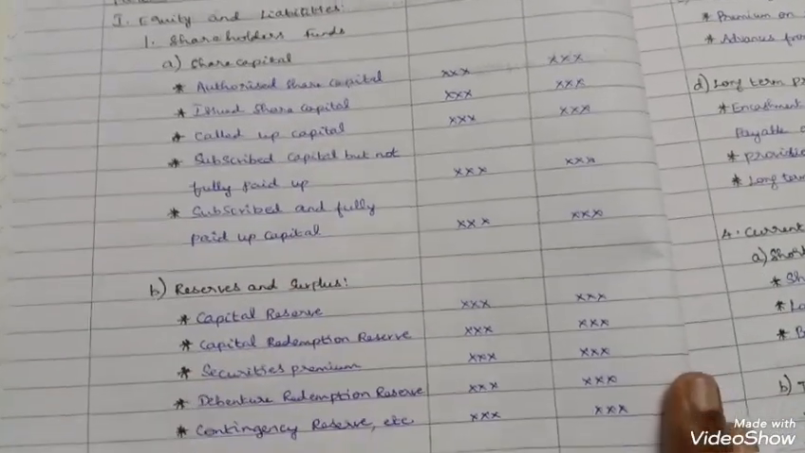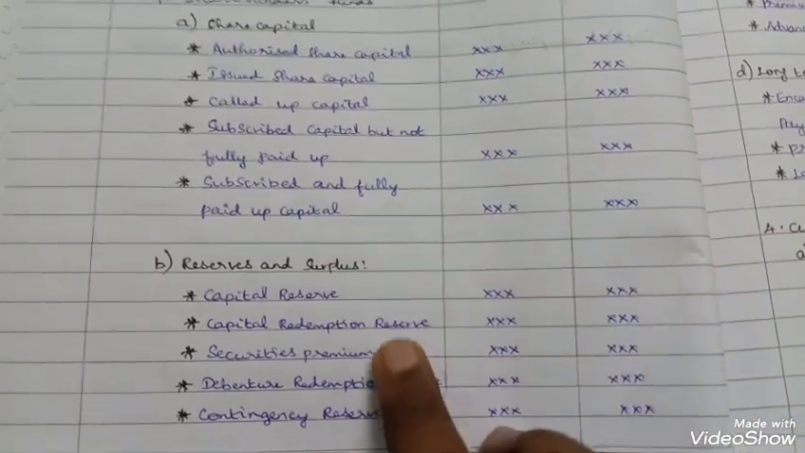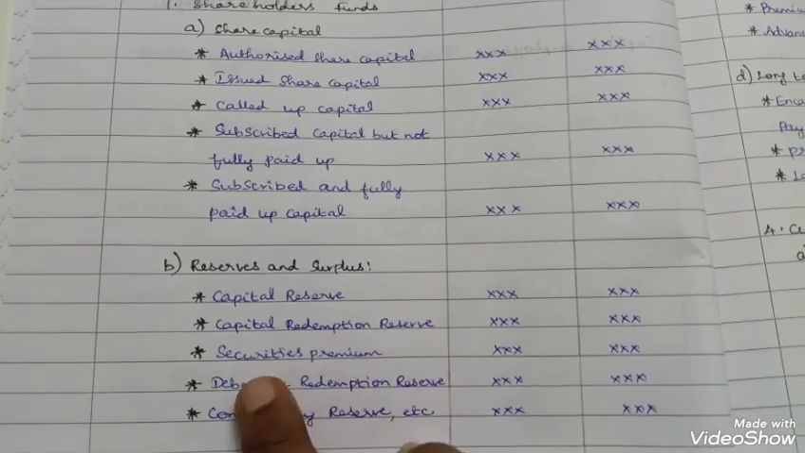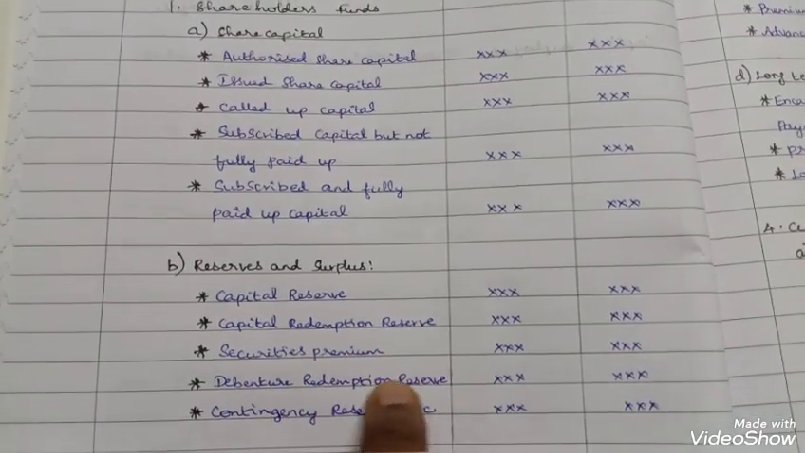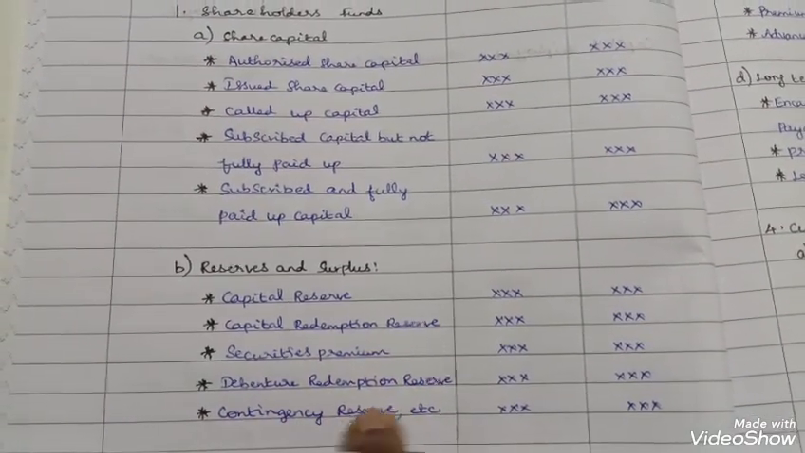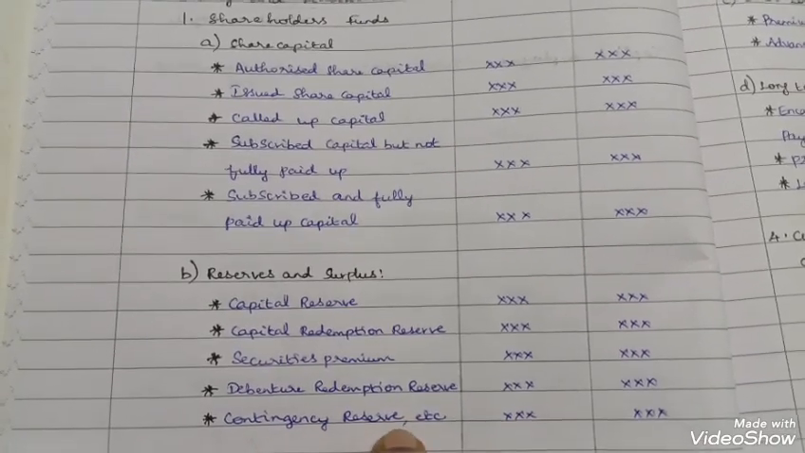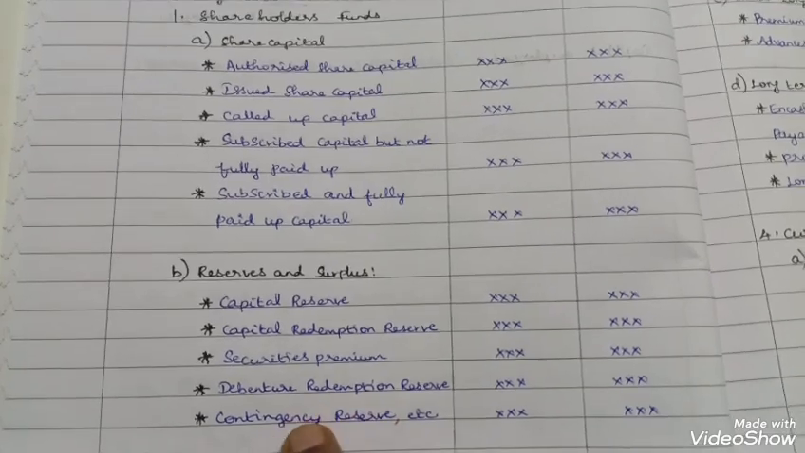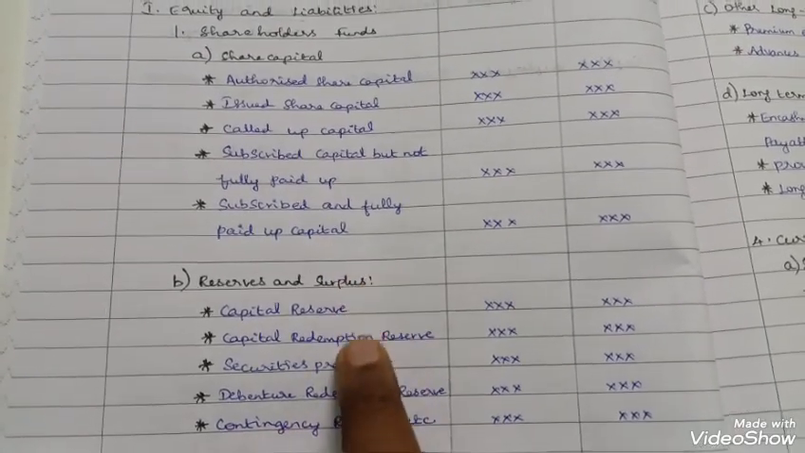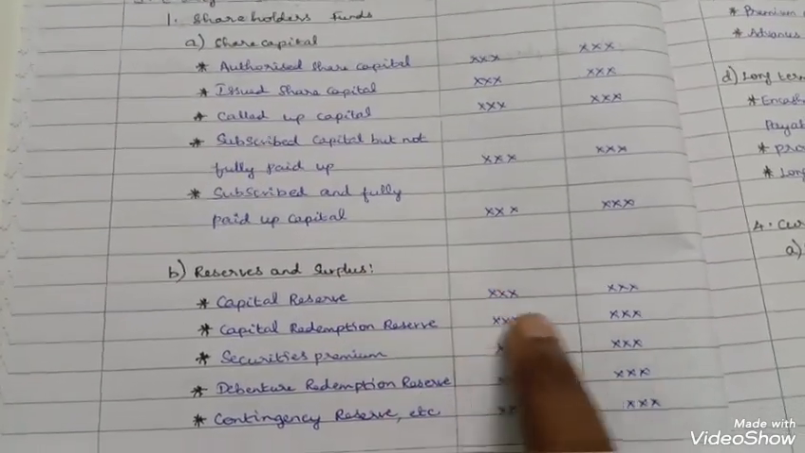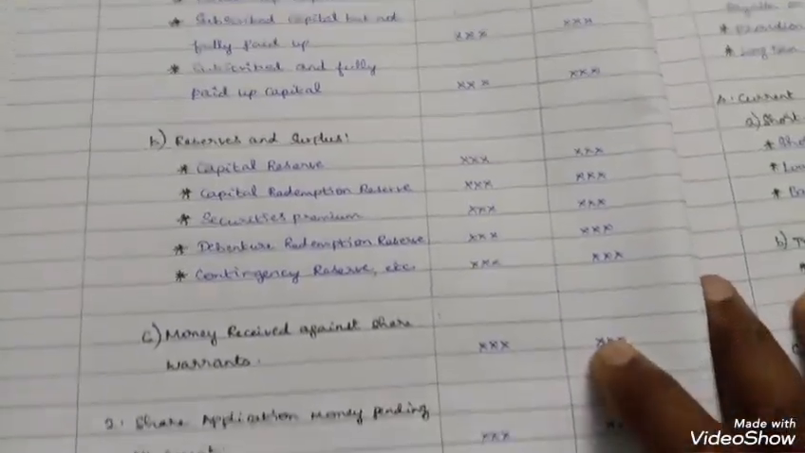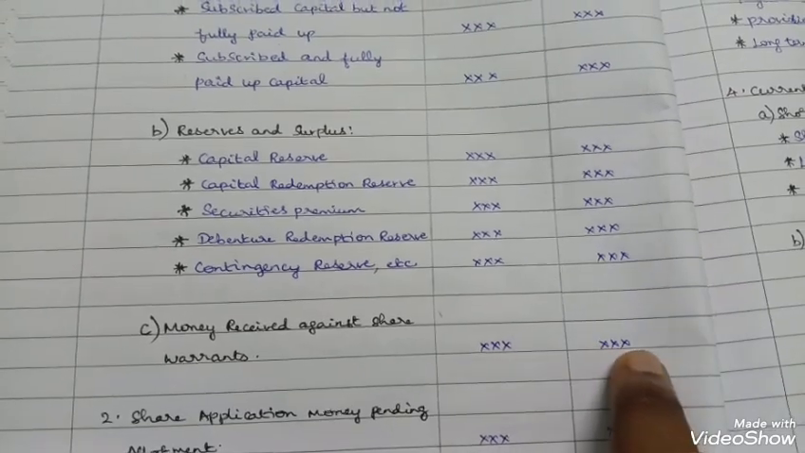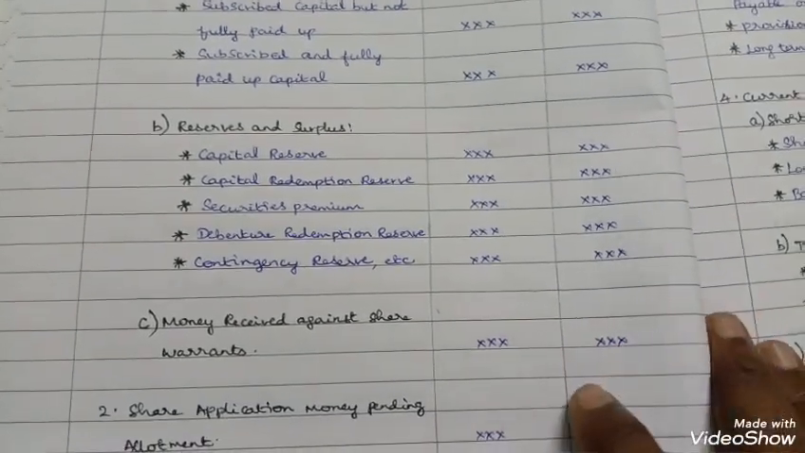Then reserves and surplus. What are all the reserves? Capital reserve, capital redemption reserve, securities premium, debenture redemption reserve, contingency reserve, sinking fund reserve, any other reserve, and surplus will all come under this head only. Okay, so the amount you can do it. Next, money received against share warrants. If there is any money received against share warrants, you can mention it here.